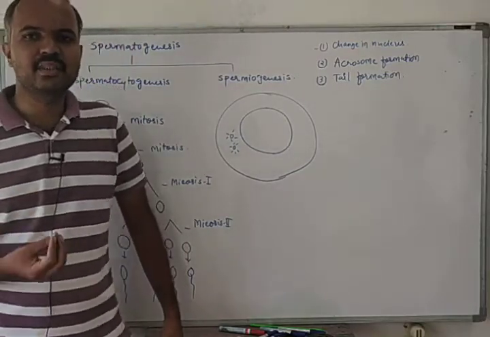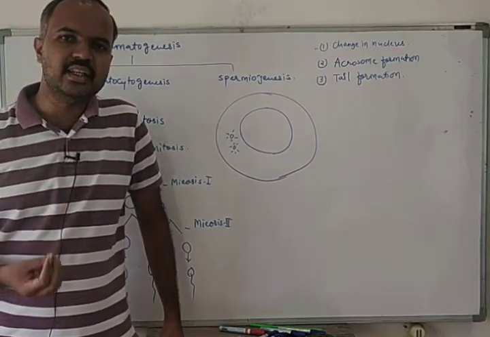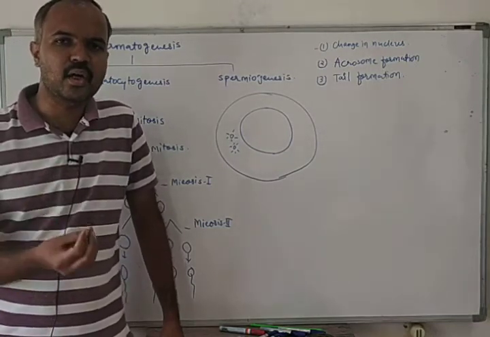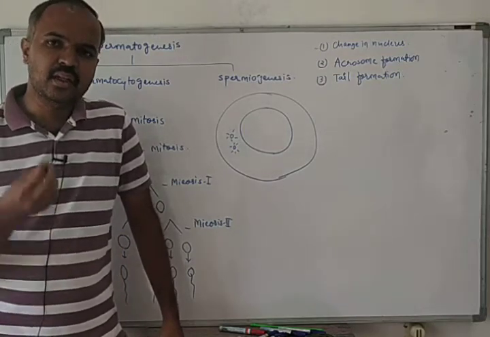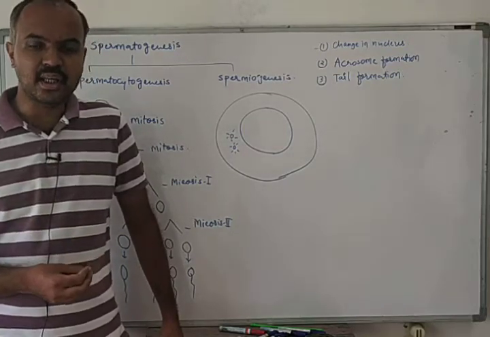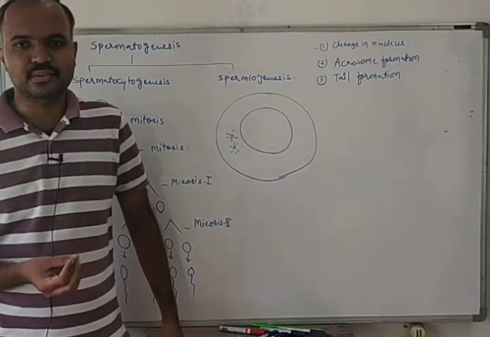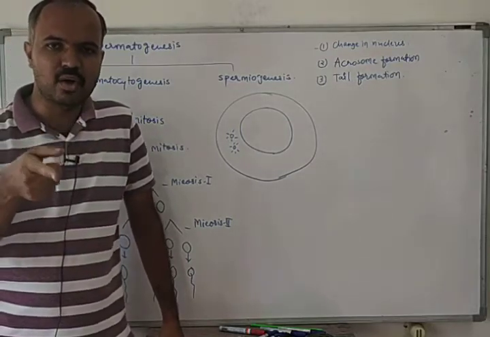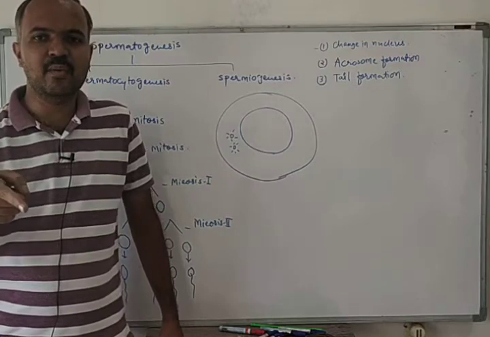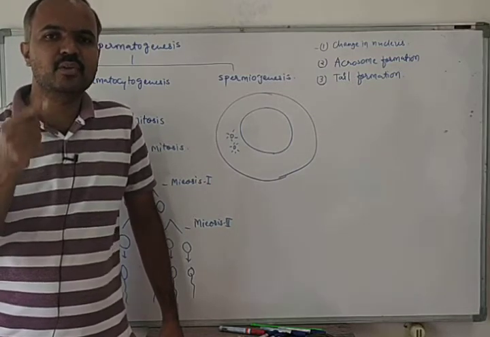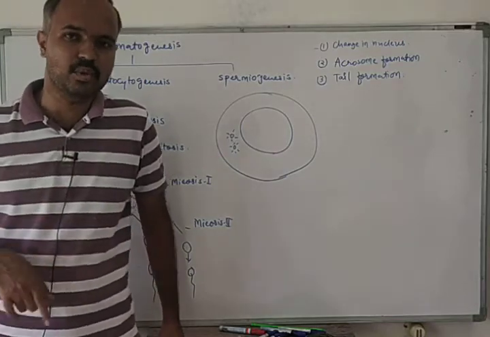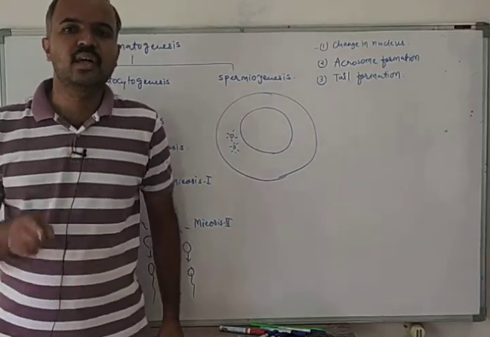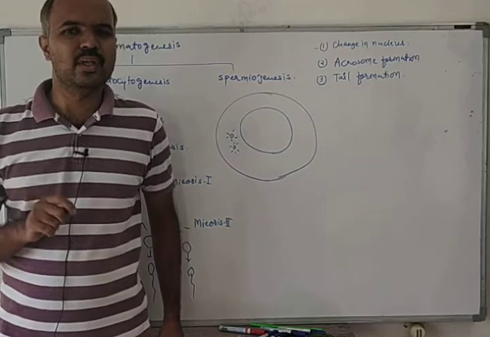When the hypothalamus gets activated, it releases a hormone called gonadotropin releasing hormone. This gonadotropin releasing hormone stimulates the anterior pituitary to release gonadotropins. The anterior pituitary will release two hormones in the form of gonadotropin hormone: follicle stimulating hormone and luteinizing hormone.